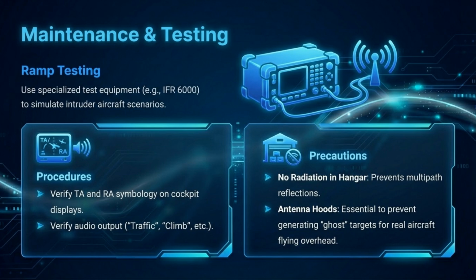Maintenance involves ramp testing using specialized equipment to simulate intruder aircraft scenarios. Procedures include verifying TA and RA symbology and audio output. Precautions include avoiding radiation in the hangar and using antenna hoods to prevent ghost targets.